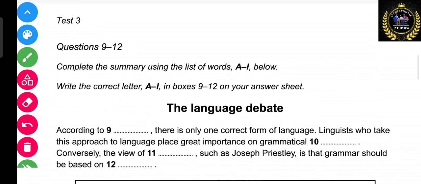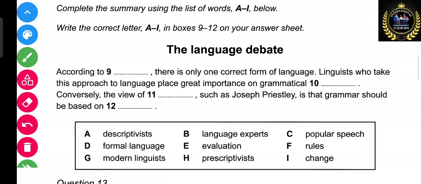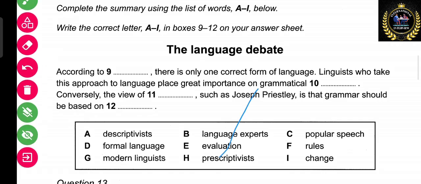Go to the next page where you have a few fill in the blanks, and it is mentioned as the language debate. The language debate, what does it mean? When this language was discovered, the time period was given in the paragraph. So there was a debate between a few writers, between a few people who work on language.